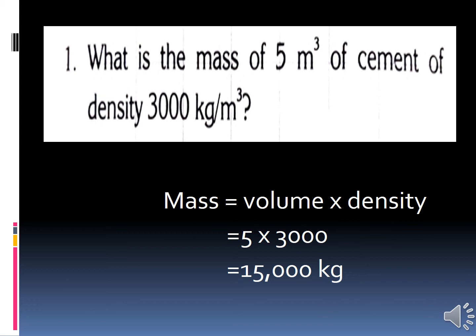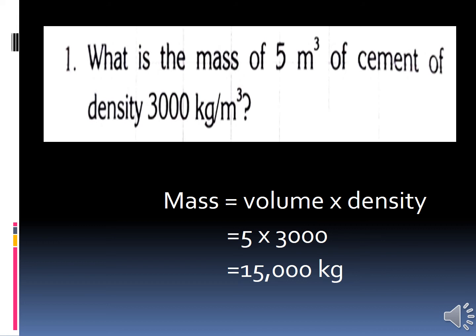Now we are going to find the mass. We know the formula for density: density equals mass by volume. Here we are going to find mass, so we can change the formula easily. We know density and volume, so we can put the mass on one side and multiply the density and volume. So we got a new formula: mass equals volume into density.